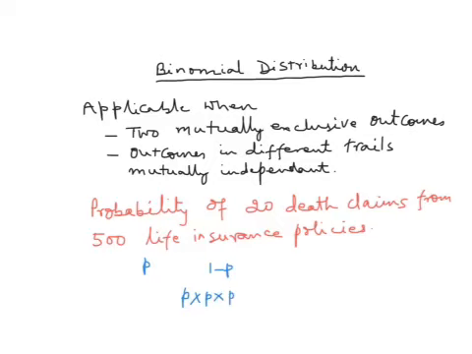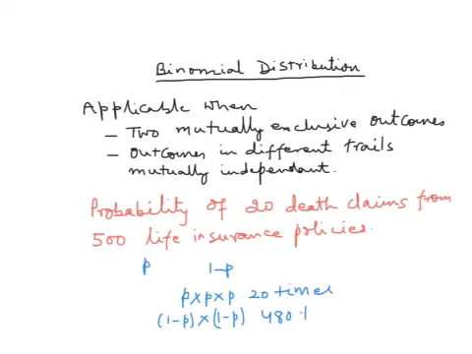Since there are 20 death claims, this will be happening 20 times. Now for the remaining 480 times, the death claim is not happening, so 1 minus P will be getting multiplied 480 times.